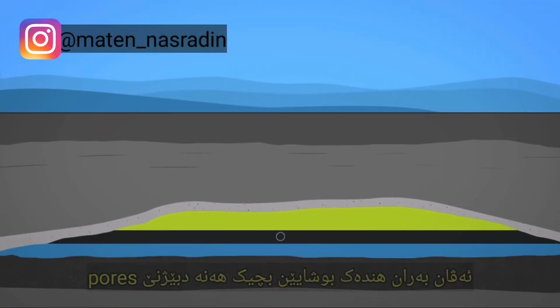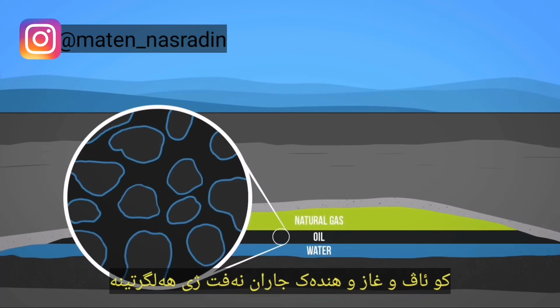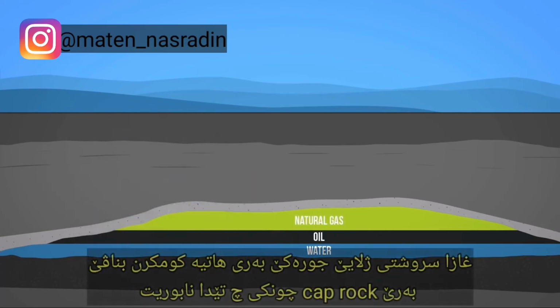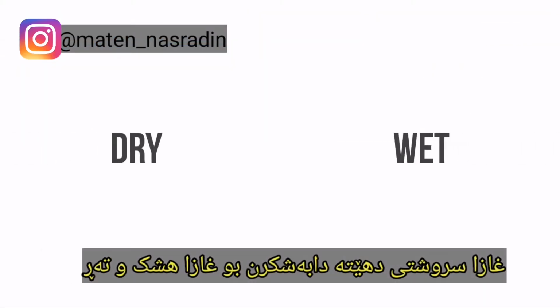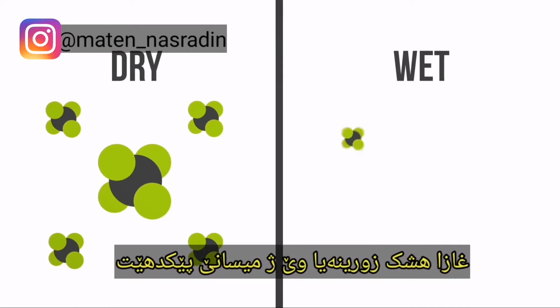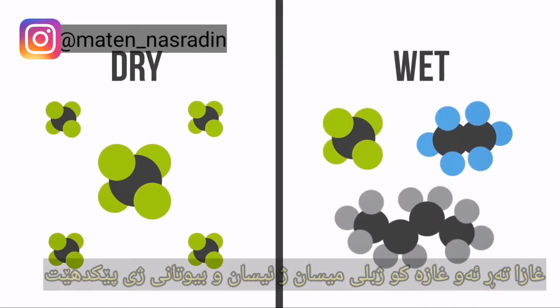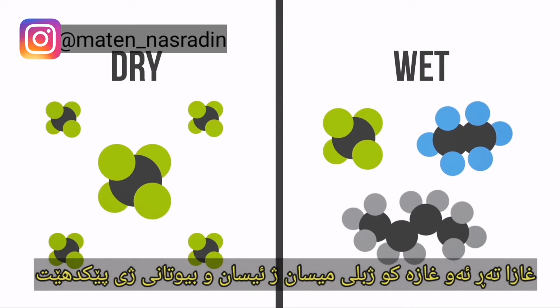The rocks have tiny spaces called pores that allow them to hold water, natural gas, and sometimes oil. The natural gas is trapped underground by impermeable rock called a cap rock and stays there until it is extracted. Natural gas can be categorized as dry or wet. Dry gas is essentially gas that contains mostly methane. Wet gas, on the other hand, contains compounds such as ethane and butane, in addition to methane.